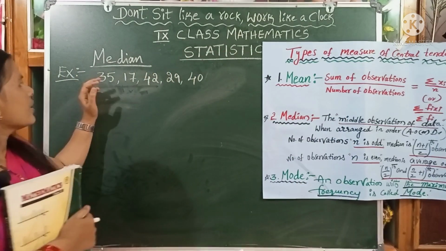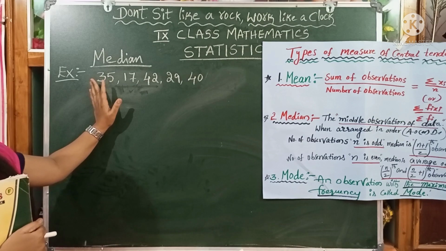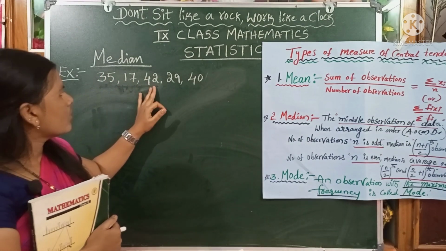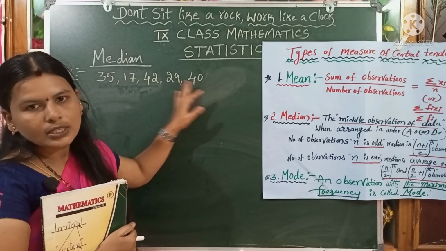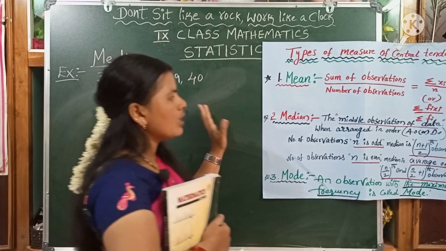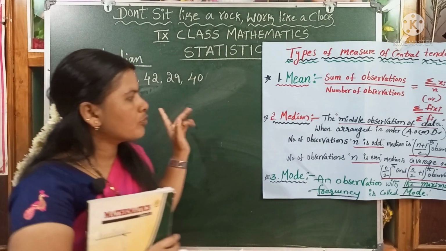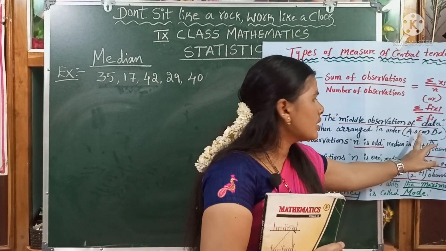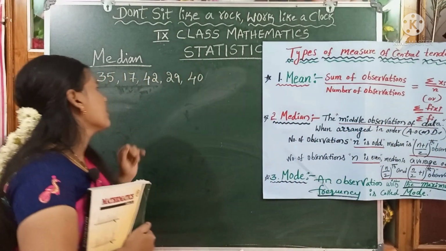Dear children, I conduct an exam for 5 students. The marks are 35, 17, 42, 29 and 40. These are the marks of 5 students, children. Now we find the median of the given data. First, we have to arrange the data in ascending or descending order.